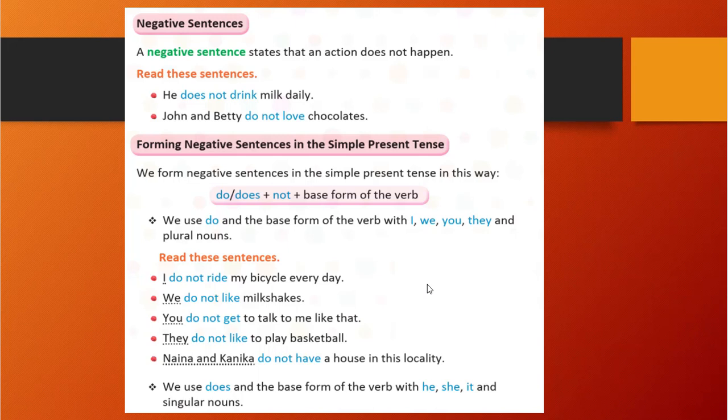Then where will we use does? Similarly, when he, she, it and singular nouns are there, that time we will use does. Right? This is for negative sentences. In a normal positive sentence, what did we do? We just wrote the verb with s or es. Here we are writing do or does. That is simple. Do with es or do without es. When a plural noun or I, we, you, they is there, that time we will use do. And when he, she, it and singular nouns are there, that time we will use do with es, that is does. Correct? It was very easy, nothing to be confused about.